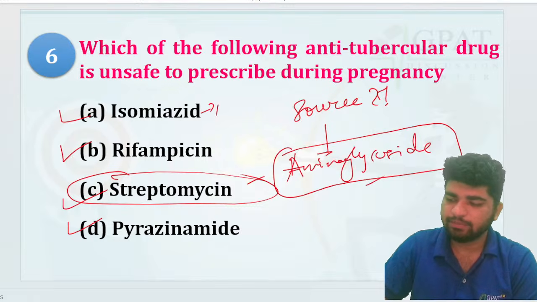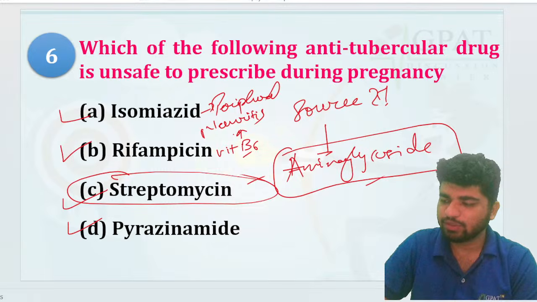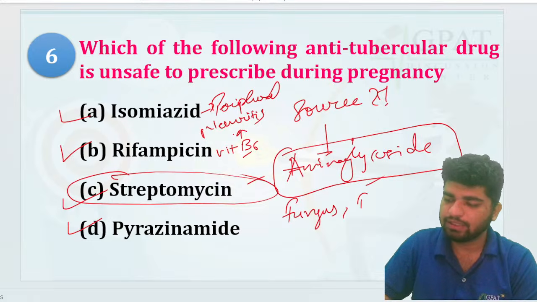Isoniazid can cause peripheral neuritis, right? And to reduce this peripheral neuritis, we have to give vitamin B6. Now I am asking this one: what is the source of aminoglycoside? Is it fungus? Is it bacteria? Is it actinomycetes? Or what?